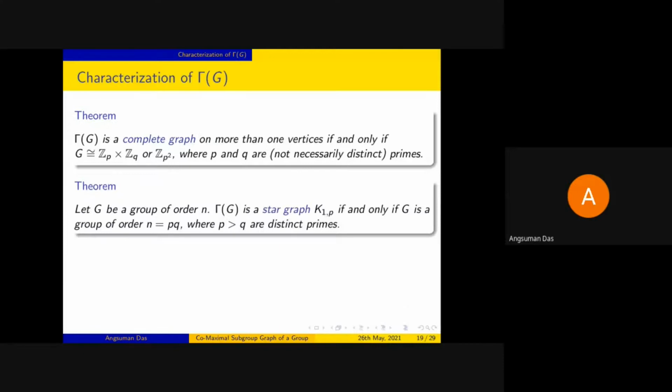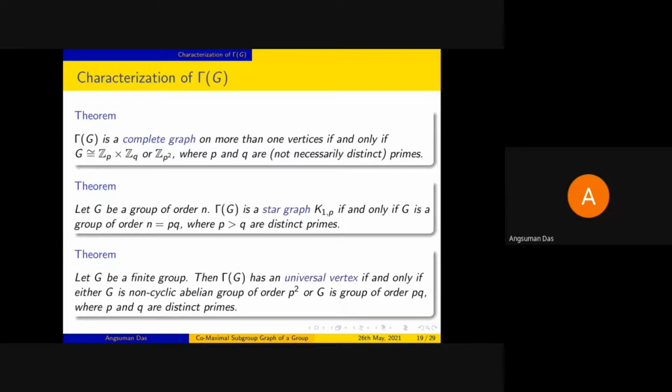In similar ways, it can be proved that gamma G is a star graph if and only if G is a group of order PQ. Well, in this case, it may be a cyclic group, or may not be a cyclic group of order PQ. And it can be proved that it has a universal vertex if and only if it is either a non-cyclic abelian group of order P square or a group of order PQ.